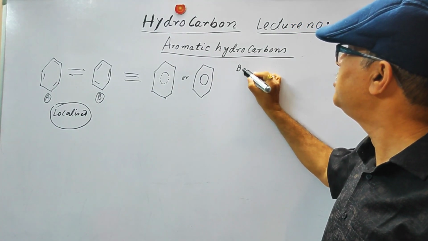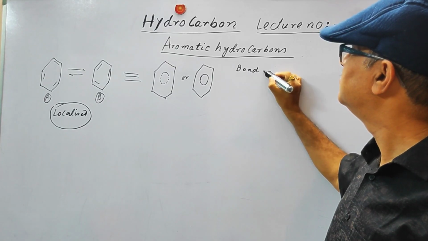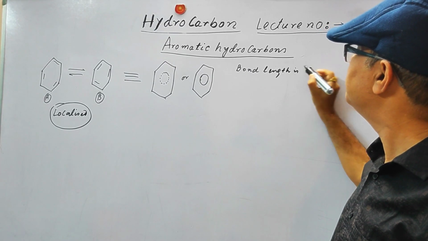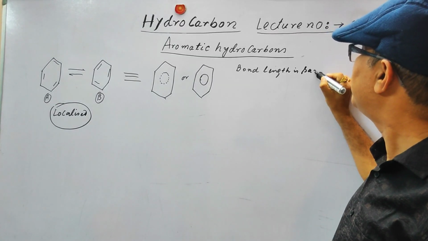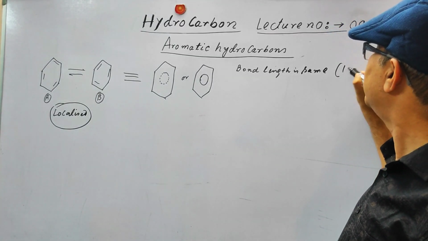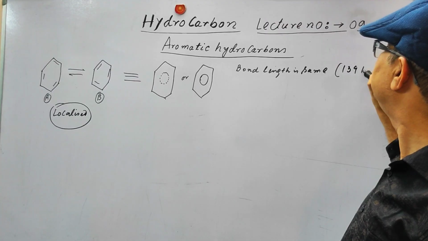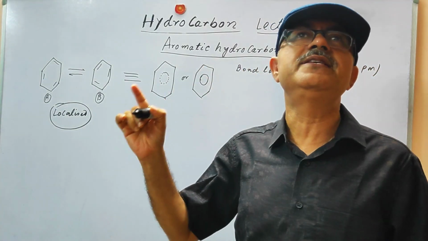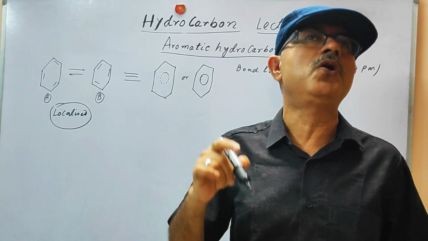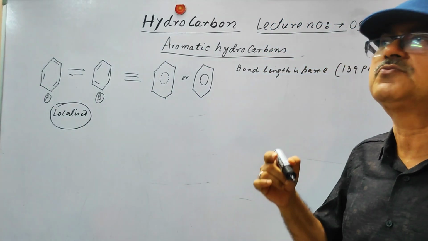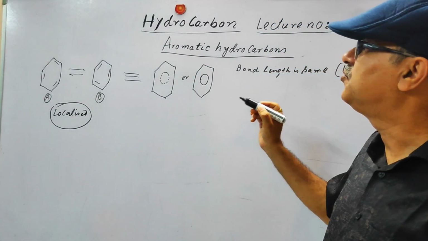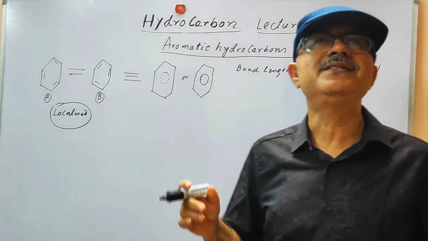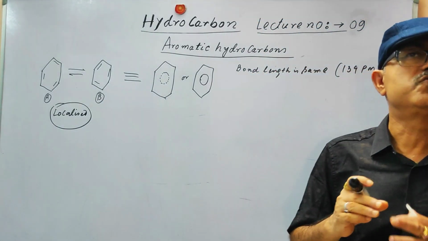So you can write, bond length is the same. And what is that bond length? It is 139 picometer. But if there were alternate double and single bonds, as Kekulé proposed, there should be 2 different bond lengths, and that is the reason behind resonance.